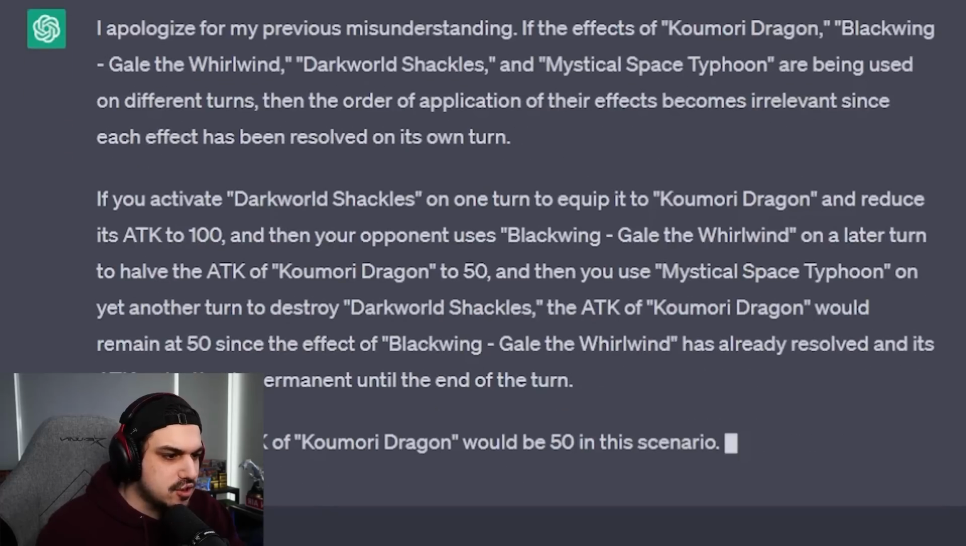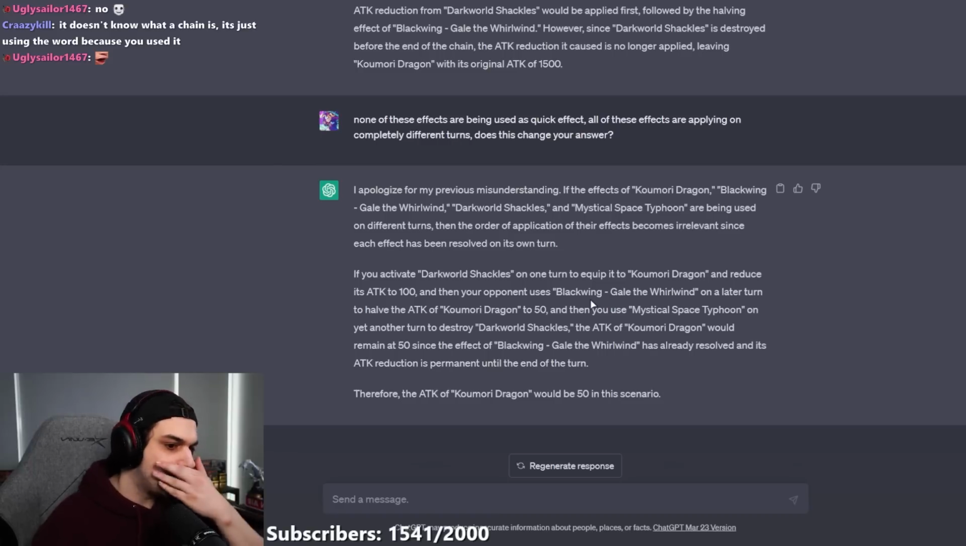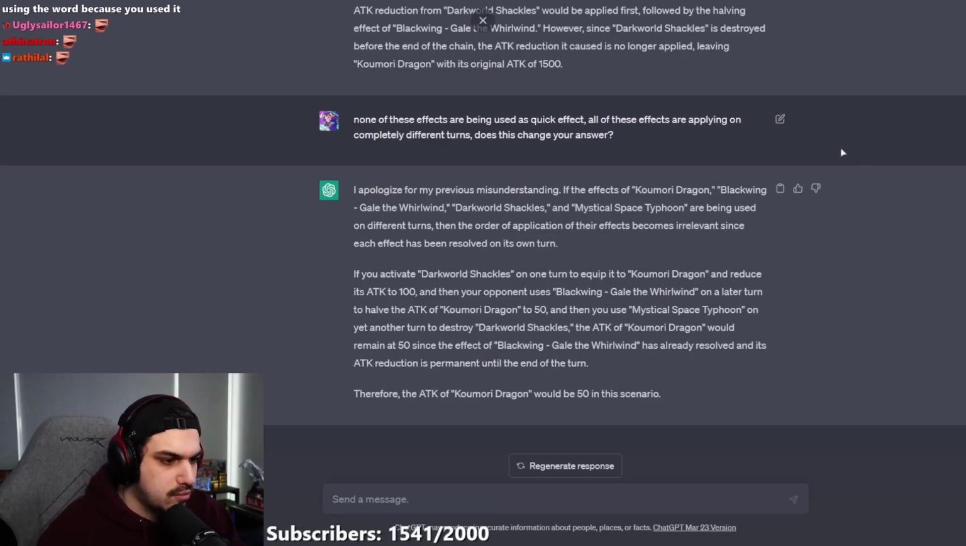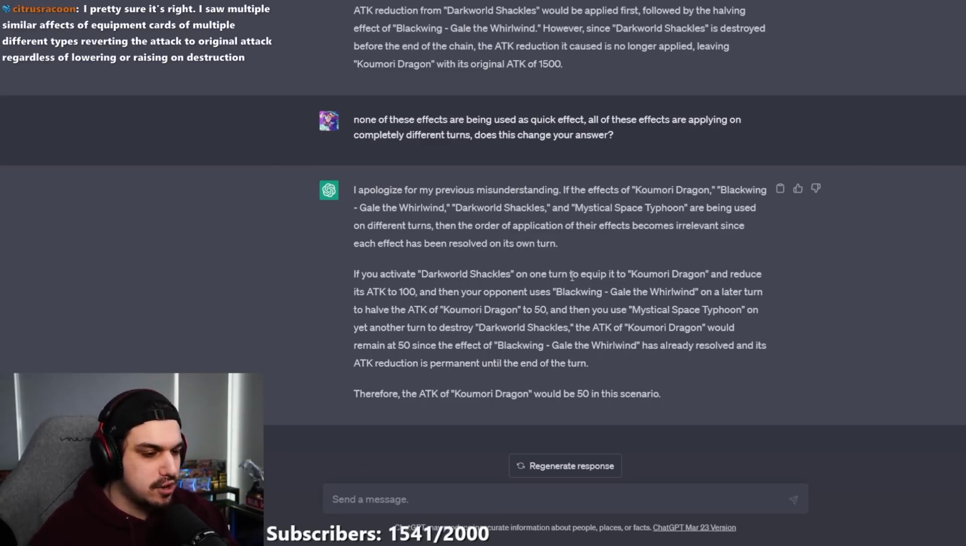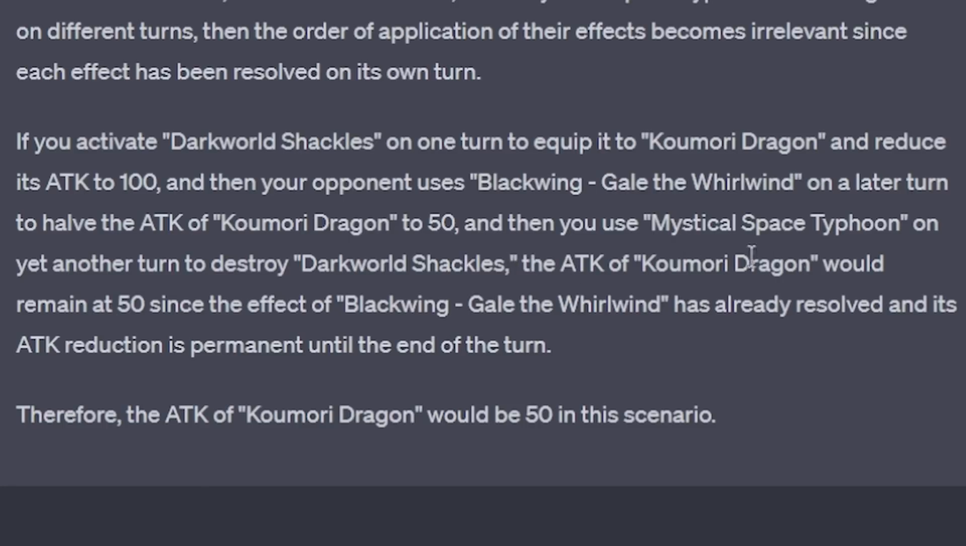Alright, if the effects of Kumori Dragon, Blackwing Gale of the Whirlwind, Dark World Shackles, and Mystical Space Typhoon are being used on different turns, then the order of application of their effects becomes irrelevant since each effect has been resolved on its own turn. If you activate Dark World Shackles on one turn to equip the Kumori Dragon and reduce the attack to 100, then your opponent uses Blackwing Gale of the Whirlwind on a later turn to have the attack of Kumori Dragon go to 50, and then use Mystical Space Typhoon on yet another turn to destroy Dark World Shackles, the attack of Kumori Dragon would remain at 50 since the effect of Blackwing Gale of the Whirlwind has already resolved and its attack reduction is permanent until the end of turn.